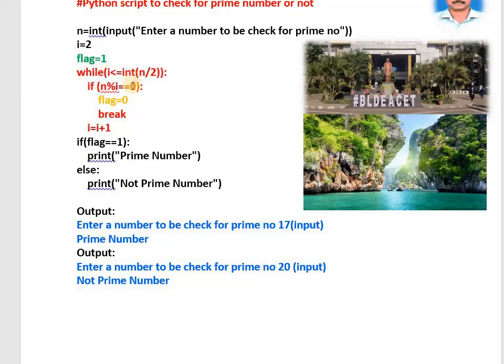Okay, now see here. I take one example, for example 17. The entered number is 17. i is 2, the first divisor required. Flag is 1. 2 is less than or equal to 17 by 2. 17 by 2 means 8 point something, means 8. I am generating the numbers from 2 to 8. Whether 17 is divisible by 2? No. By 3? No. 4? No. 5? No.